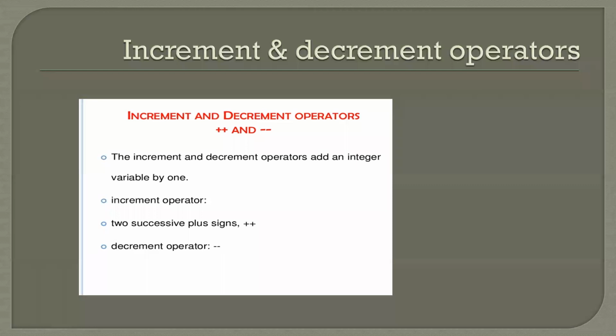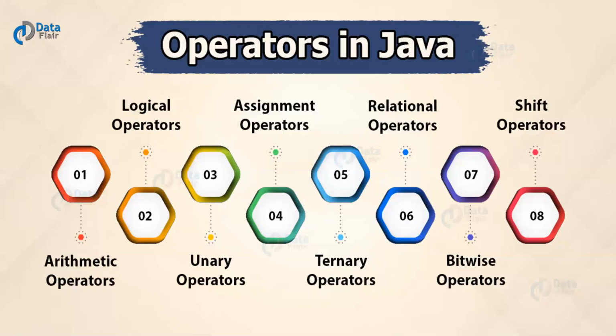So here I think we started with increment or decrement operators, which was not mentioned here. The increment and decrement operators come under unary operators. So the other name for unary operators in Java may be increment or decrement operators. We all know the increment and decrement operators in C programming language.